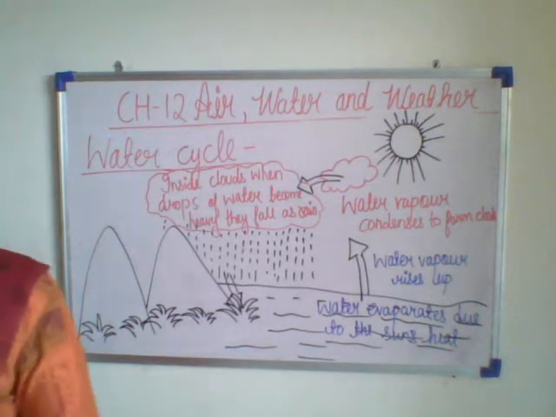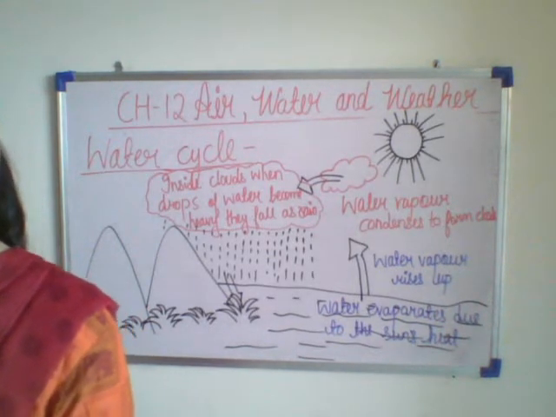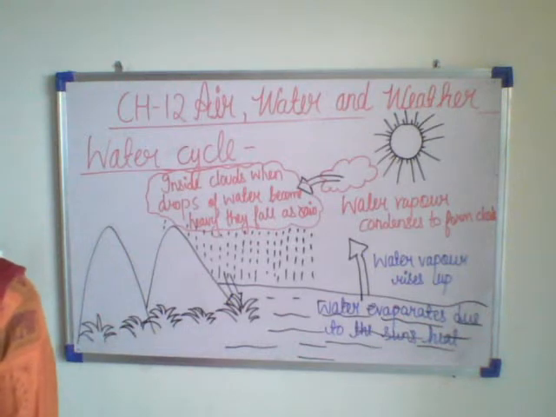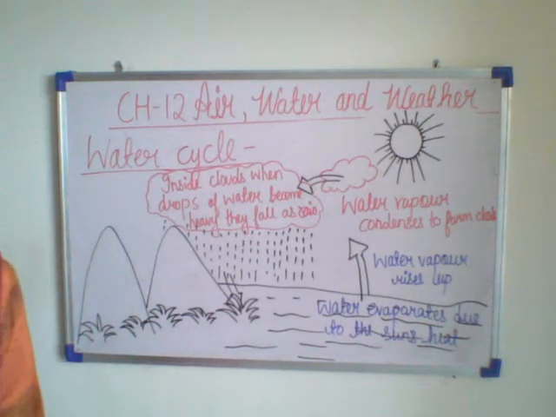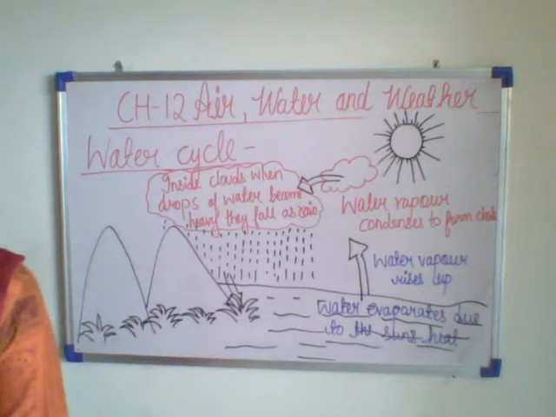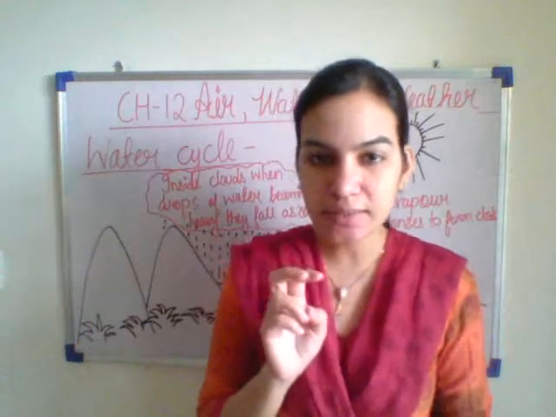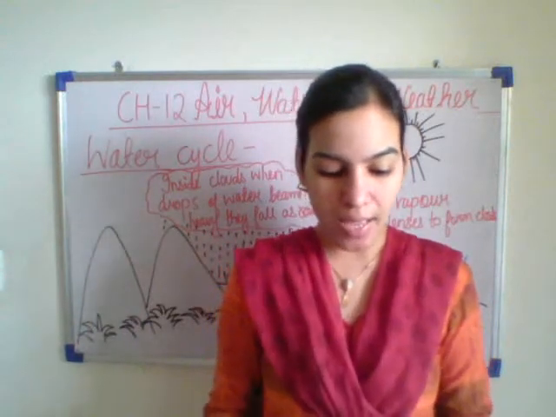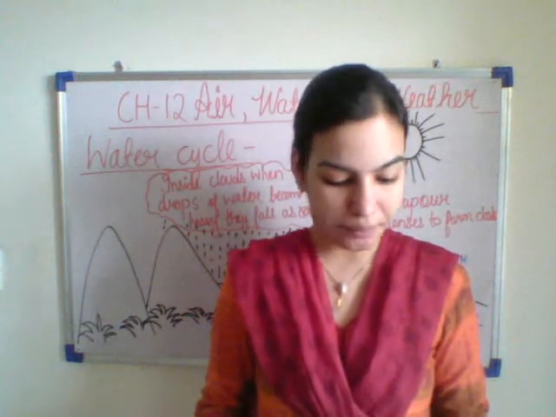I will be reading from the water cycle. You have to see in your book: ice, water and water vapors. These are three forms of water. We have studied the three forms of water. What were they? Ice, water and water vapor. These were the three forms of water.